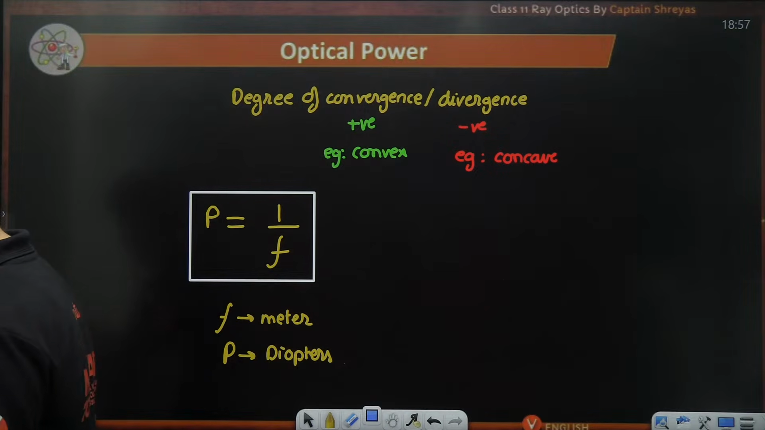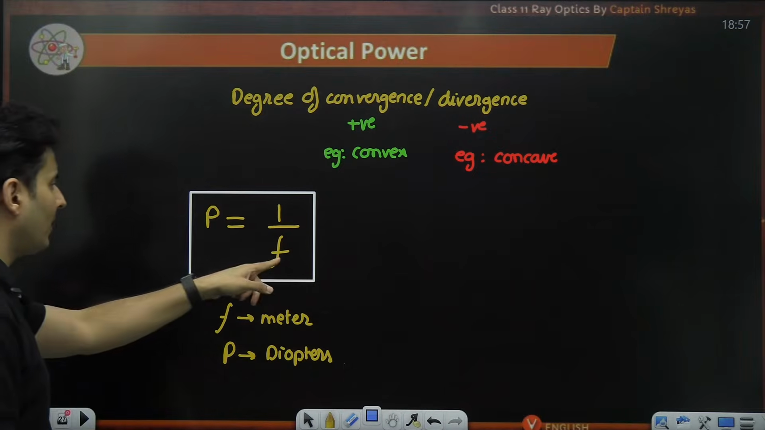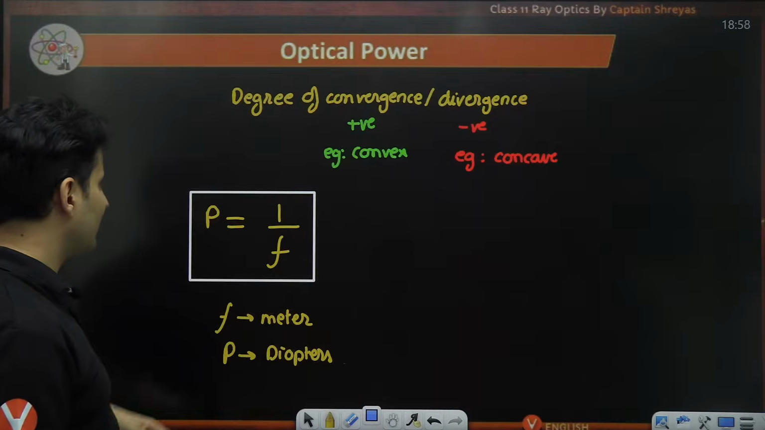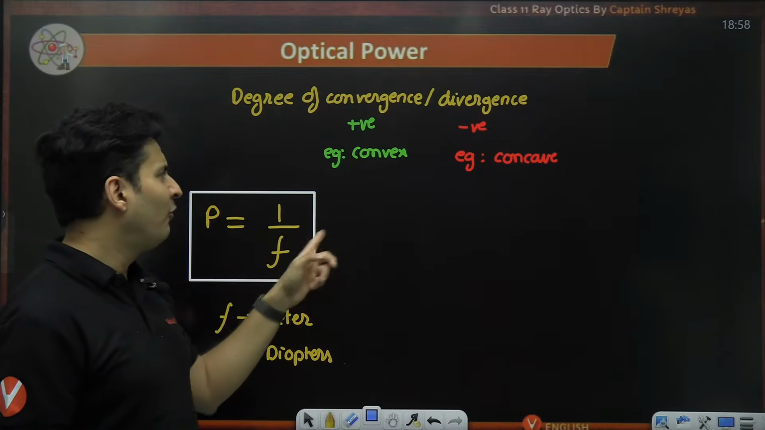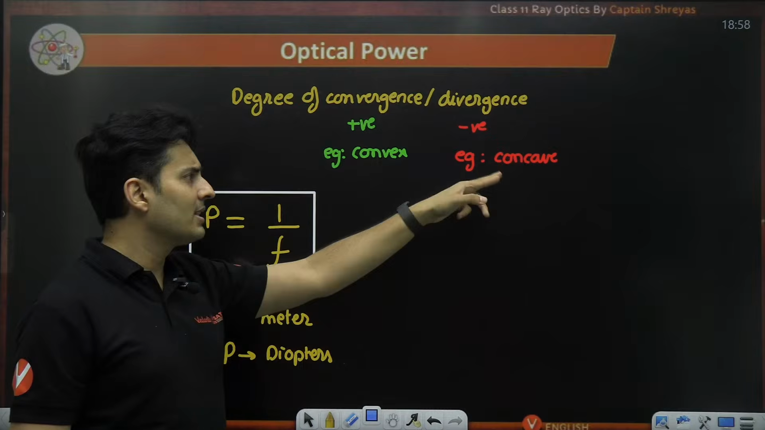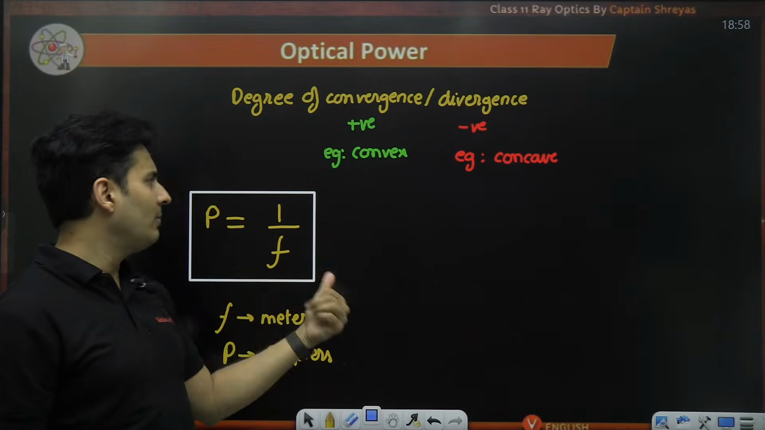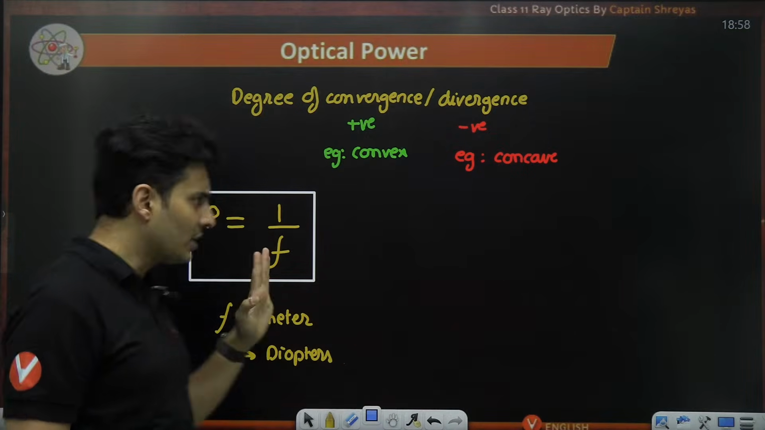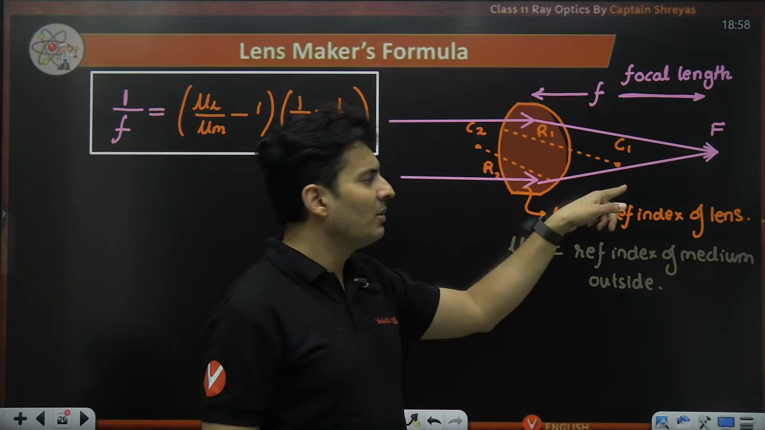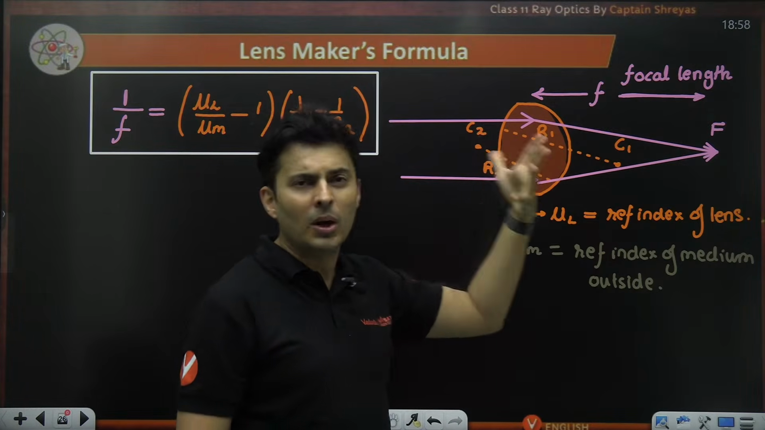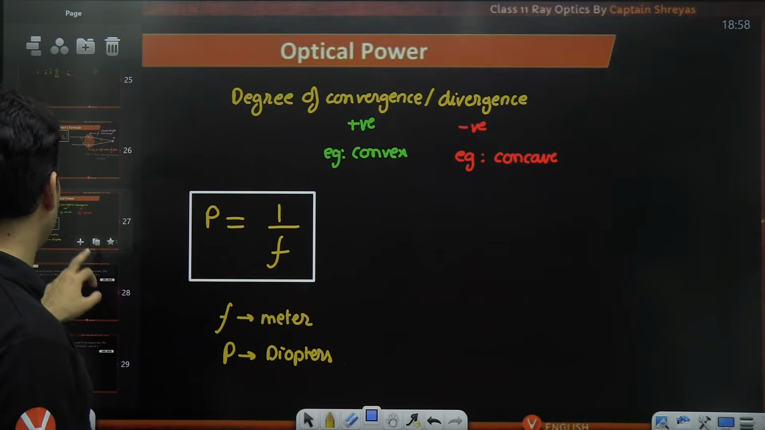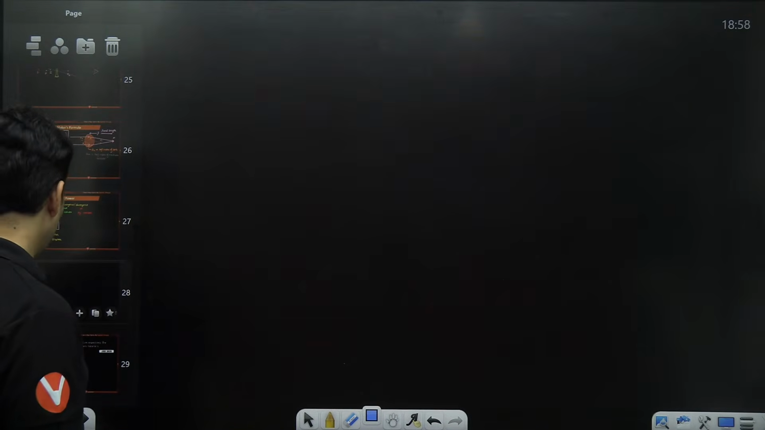Yes, it is sign sensitive. Everything is sign sensitive. F is negative, P is negative. If you take a convex lens, then the focal length will be positive, power will be positive. Diverging concave lens, focal length and power both will be negative in nature. Not just here, but even here. R1 will be positive, R2 will be negative, all of that. Sign convention is valid. Okay, so let us do some examples on this first before going ahead.